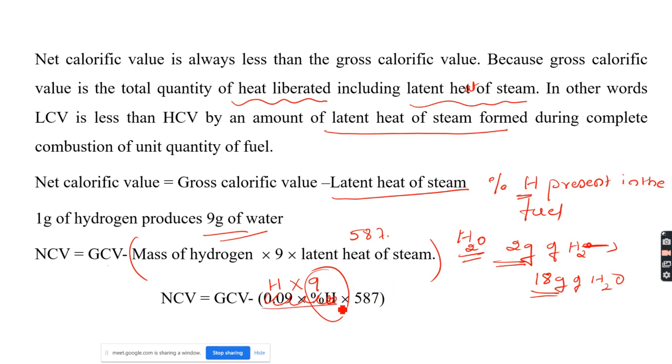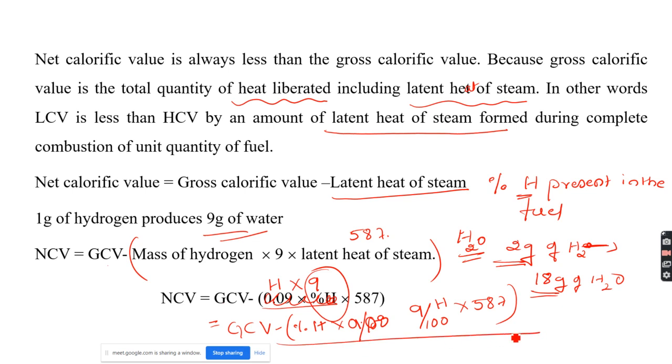Or if the hydrogen is expressed in terms of percentage, we take GCV minus percentage of hydrogen into 9 by 100, into 587. This is the net calorific value of the fuel sample. So the net calorific value is equal to gross calorific value minus latent heat of steam.